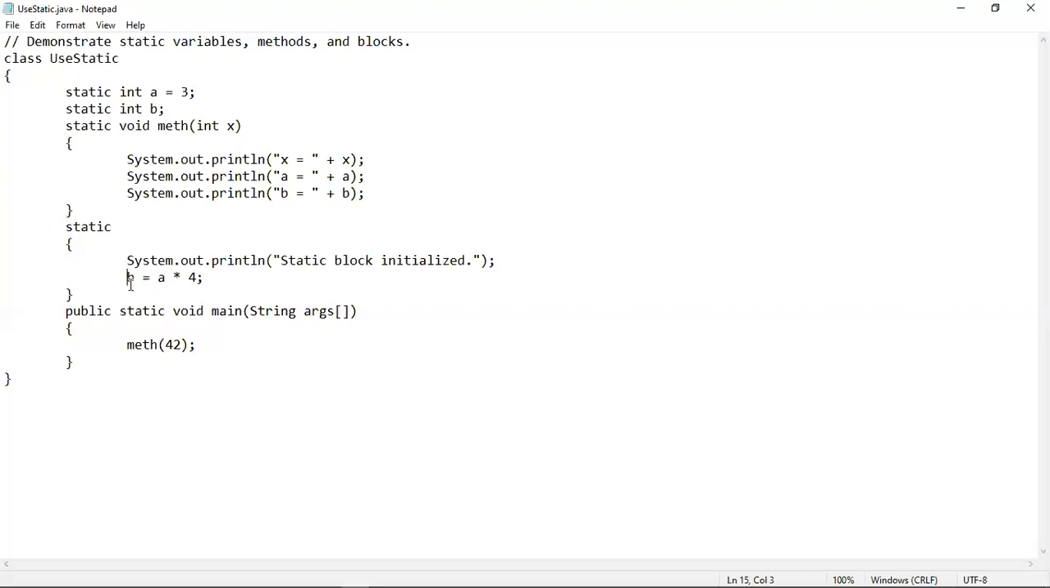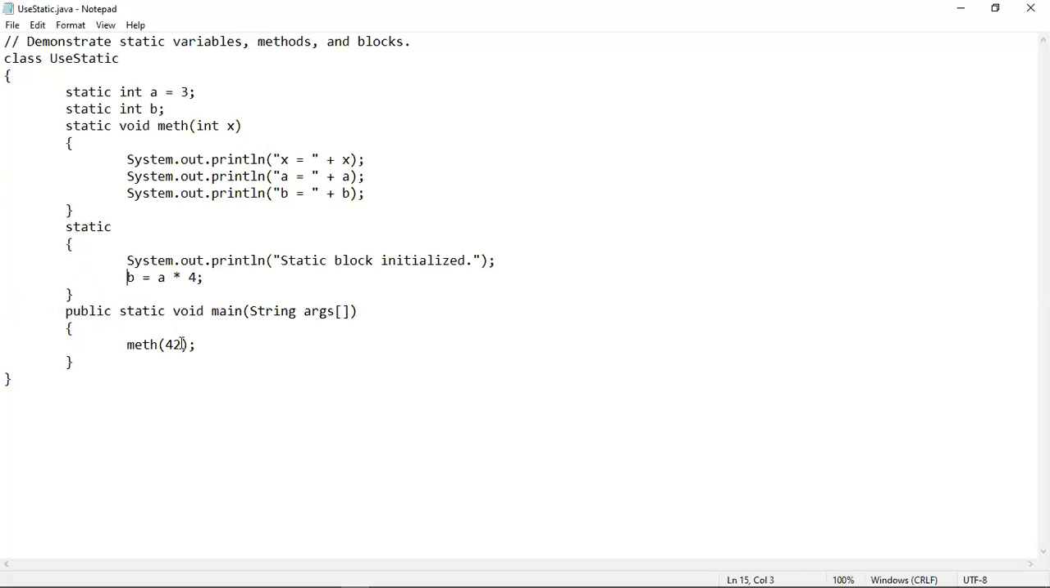After that, a statement is written where the variable b is assigned the value a into 4. So a is now 3. So 3 into 4, 12. 12 will be assigned into b. When it was declared as static, b used to contain 0. Now b contains 12. So 12 will overwrite this 0. So static block execution is complete.